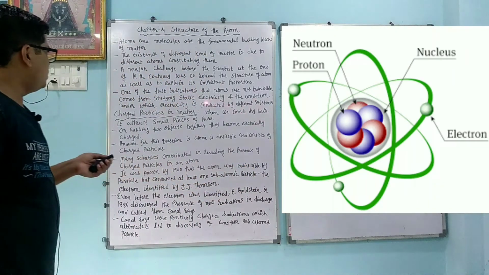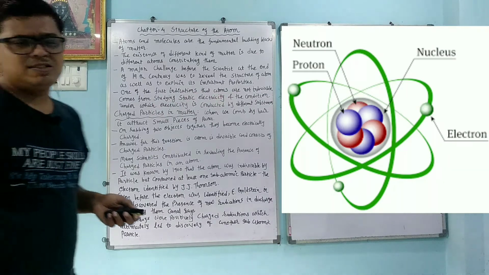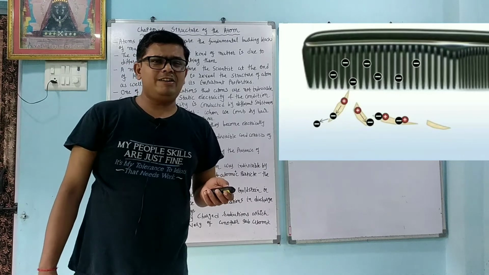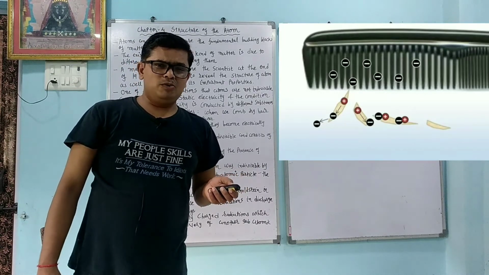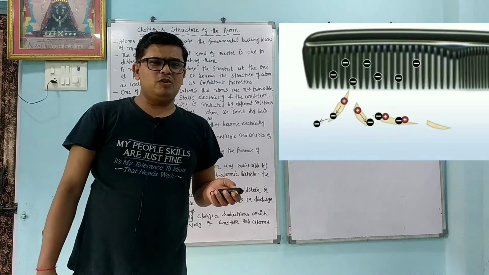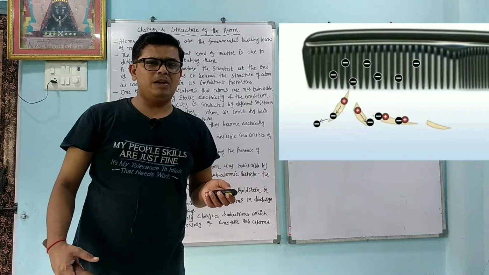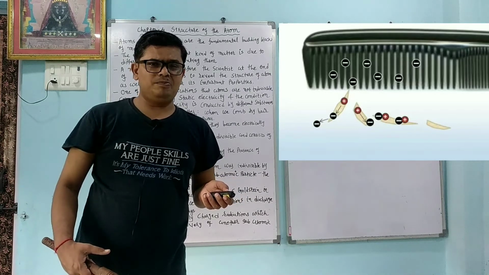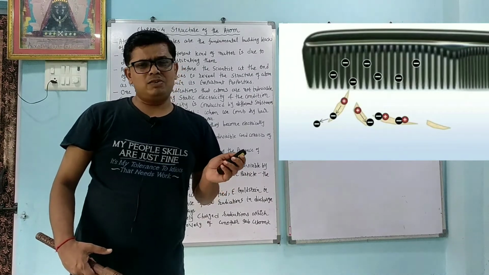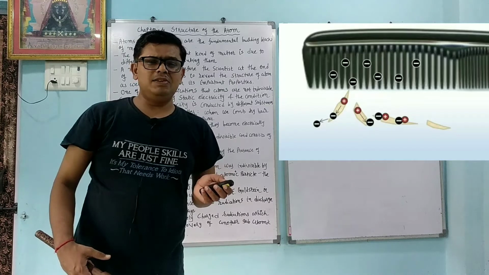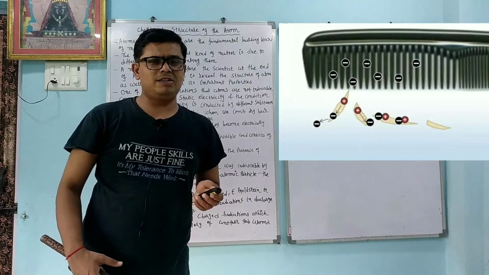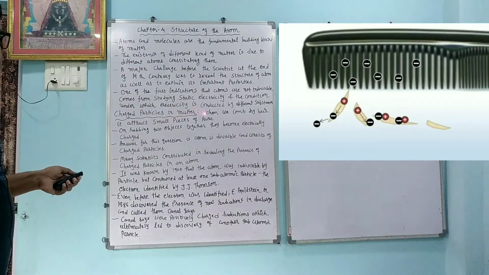The second word is important here: static electricity. Static electricity means what? Whenever we comb dry hair, at that time charge is produced in the comb, and whenever we put small pieces of paper near the comb, what happens? The comb starts attracting the paper, meaning some charge is produced in the comb. So because of the static electric charge, or by many other experiments, we come to know that atom is divisible and positively charged particles as well as negatively charged particles are present. Charged particles in the matter.